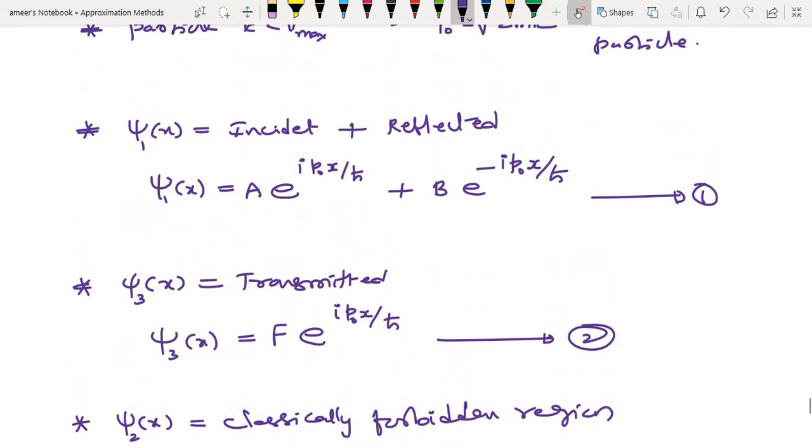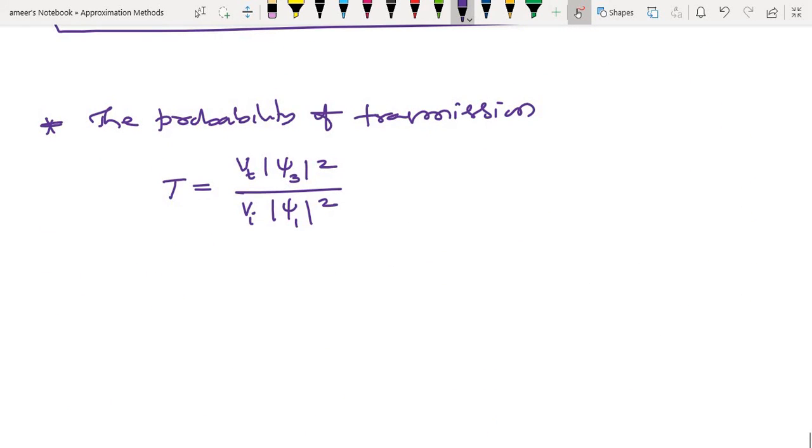Both regions have the same velocity and the same momentum. So T will become psi 3 squared, that is F squared, divided by psi 1 squared, that is A squared. That incident wave only we require.